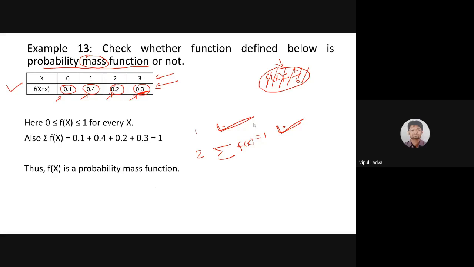Quite simple. So using both these basic examples, one will be able to understand the probability function. And right now we are dealing with a discrete random variable. So instead of the word probability function, I am using the word probability mass function. Okay, take care of that. I am saying it every time, three times in one question, that it is a probability mass function, because right now we are dealing with a discrete random variable. This is very important.